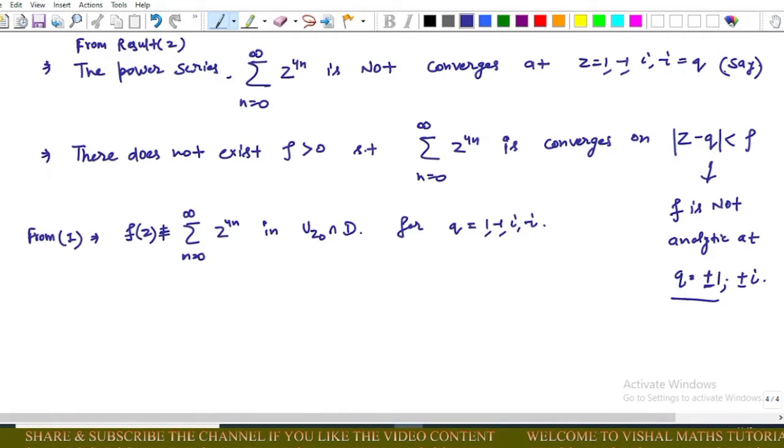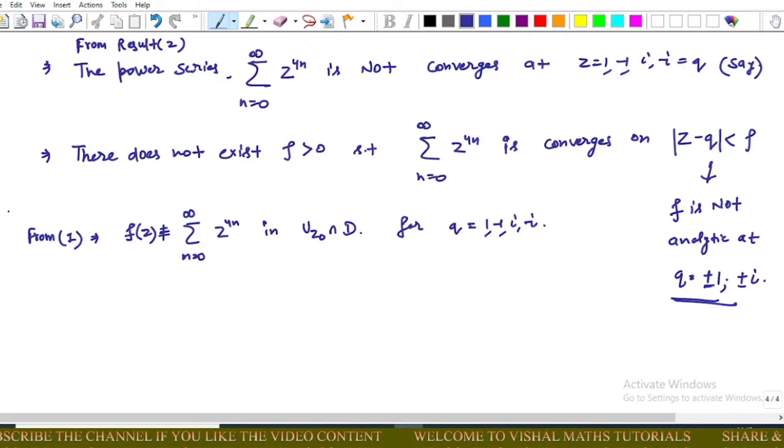We call this point Q, and this implies that there does not exist rho greater than 0 such that this power series converges there, and this implies that the function is not analytic at this point.